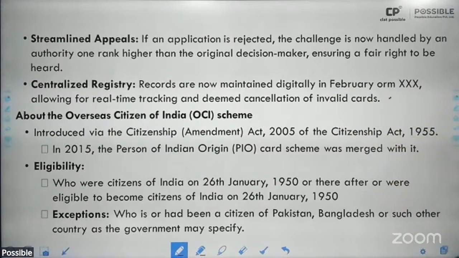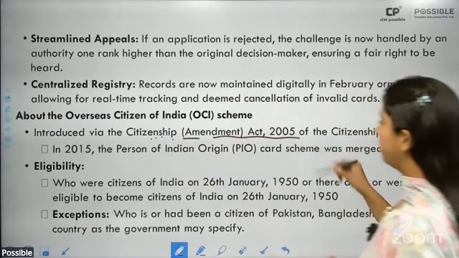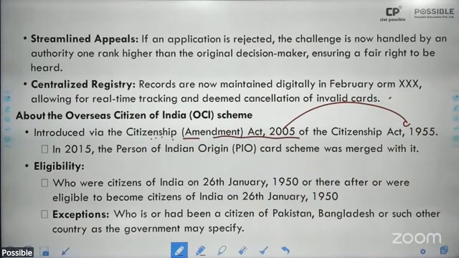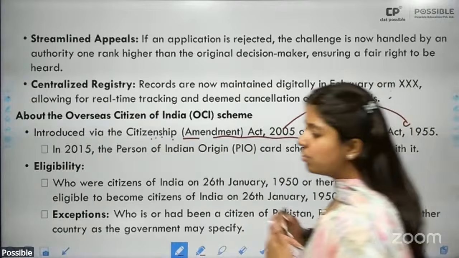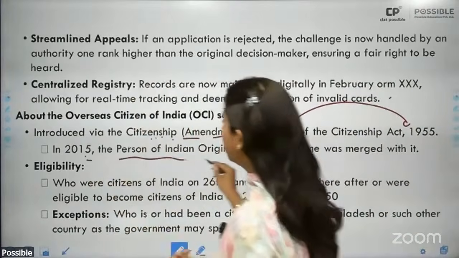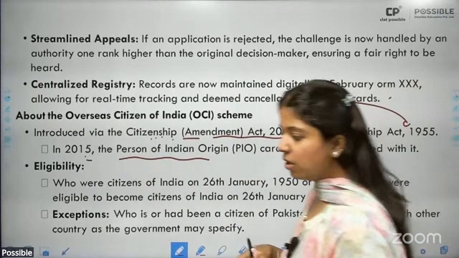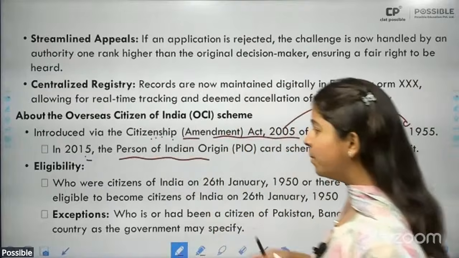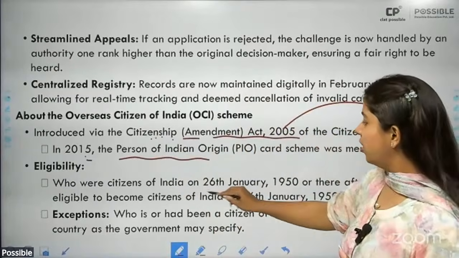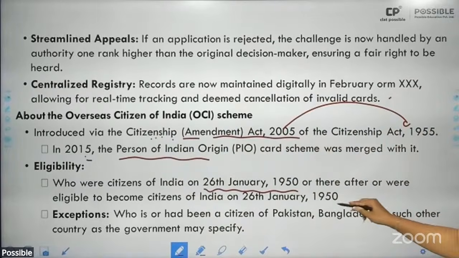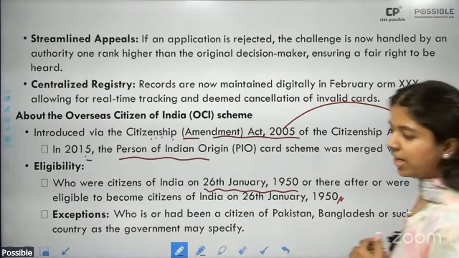A centralized registry. About overseas citizens of India, it was introduced by the Citizenship Amendment Act of 2005, and this was an amendment to the Citizenship Act of 1955. Then in 2015, what did they do? They undertook the merging of the Person of Indian Origin card scheme with the Overseas Citizens of India scheme. Okay. Then eligibility: those who were citizens of India on 26 January 1950 or thereafter, or were eligible to become citizens of India on 26 January 1950.